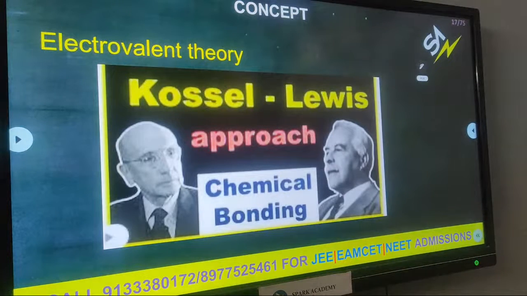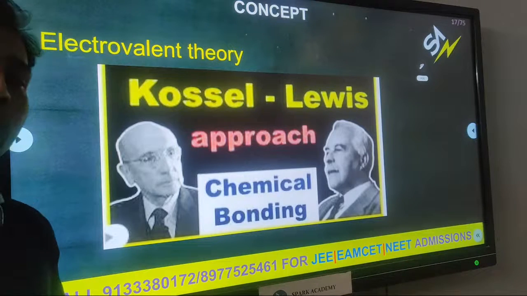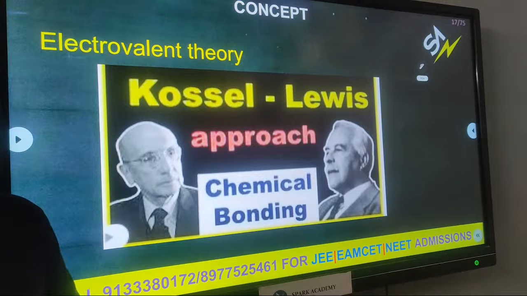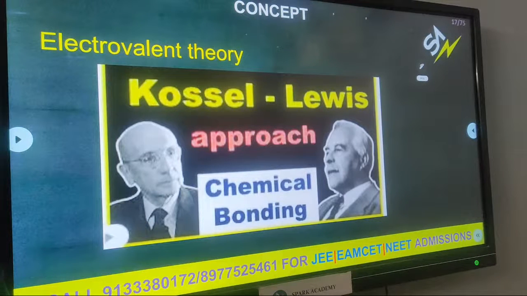Now what is the first theory? Kossel-Lewis theory, which explained the electrovalent theory. This theory specially explains the valence electrons, because valence electrons are responsible for bond formation. The Kossel-Lewis approach gave very fruitful results, explaining molecules, valence electrons and bond formation.